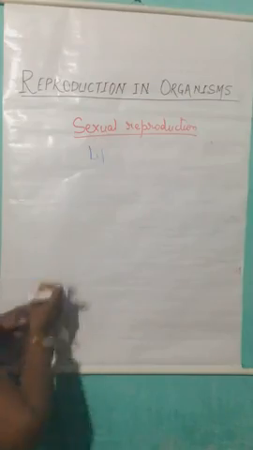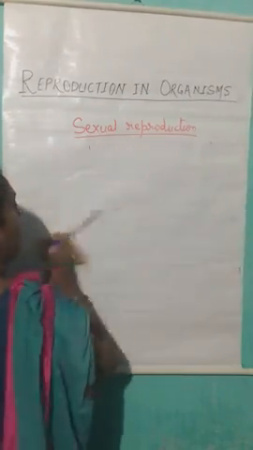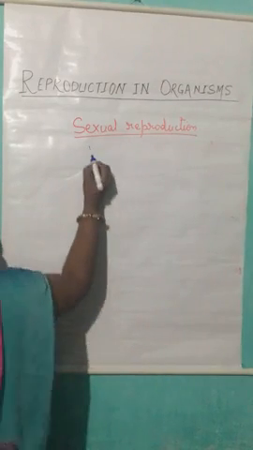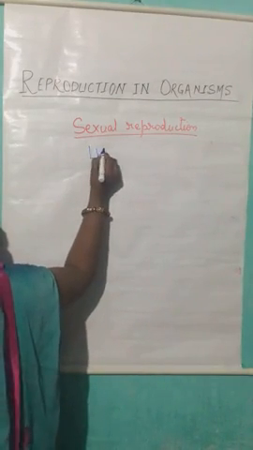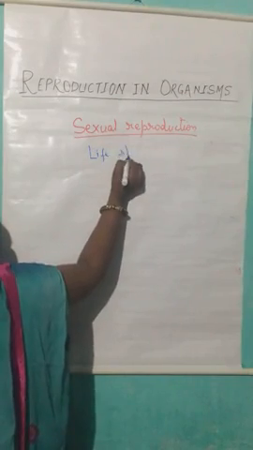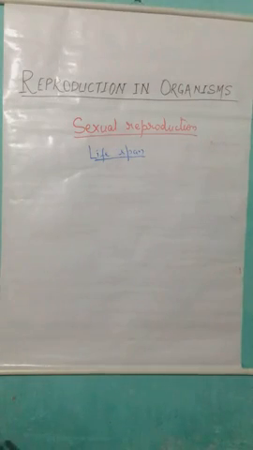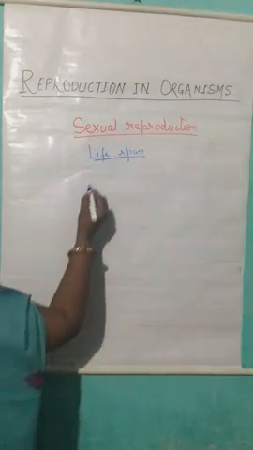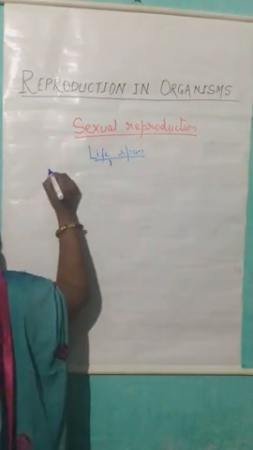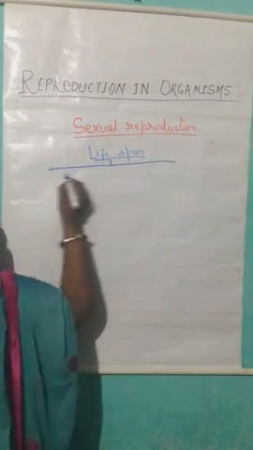Okay, before starting this, all of us know that lifespan is the duration from the birth to the death of the organism, and the lifespan of any organism is divided into three parts.